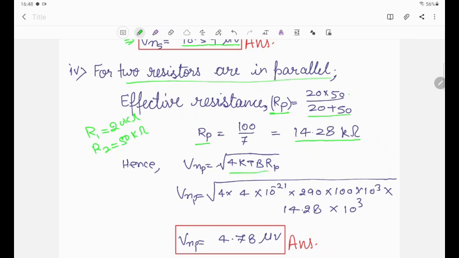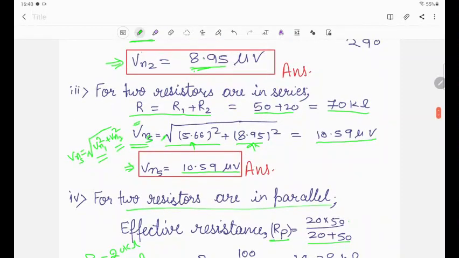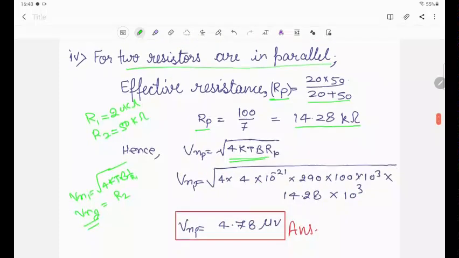Either you can calculate this way, or you can calculate the other way by putting the 1 by R1: Vn1 is the square root of 4kTB times 1 by R1, and squaring that, then you will find it. Similarly, you can find Vn2 for the R2 resistance individually, and with the help of this formula you can find the parallel noise voltage.